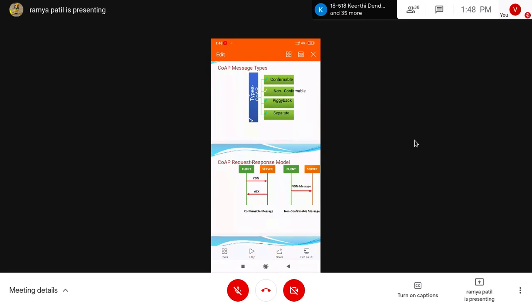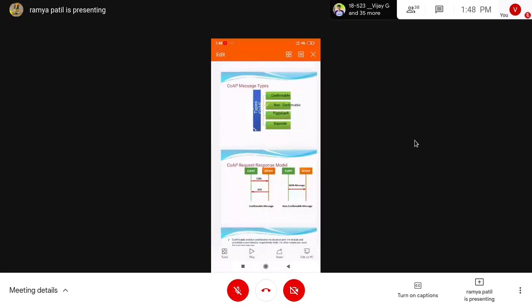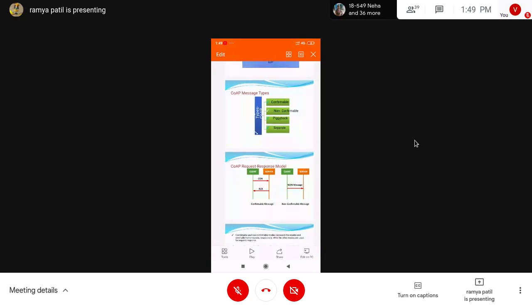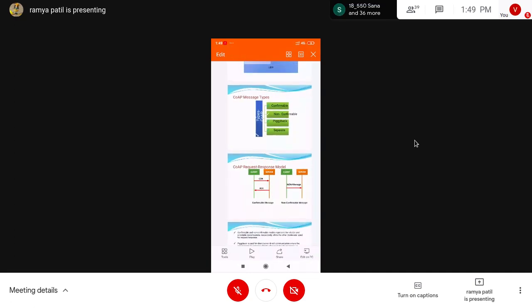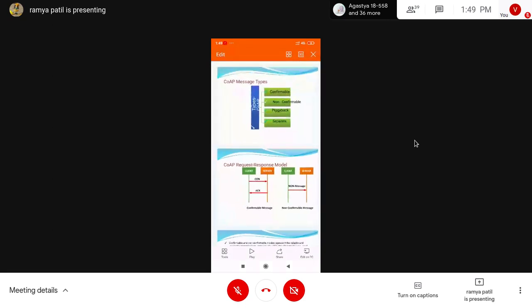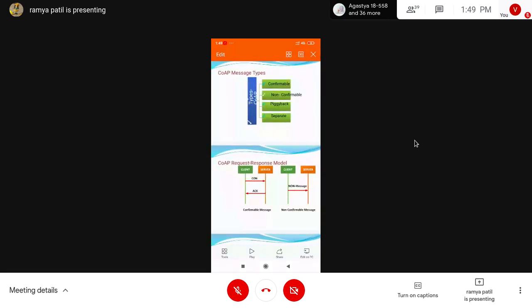Request. I told you that CoAP is a request and response based model, and MQTT is the publish and subscribe model. We have seen how the sensors are publishing the data to the message broker, and how the laptop and mobile devices are subscribed and getting the services from the message broker. That is the publish and subscribe model. Here we are seeing CoAP, right?